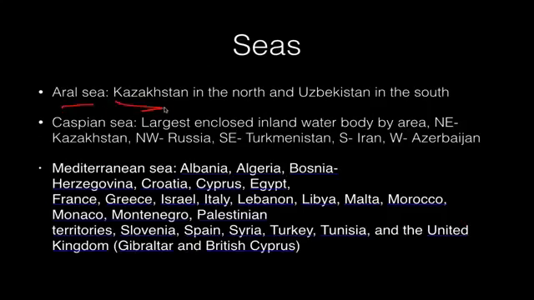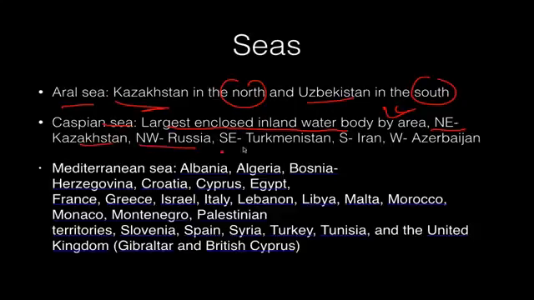Aral Sea, surrounded by Kazakhstan in the north, Uzbekistan in the south. Caspian Sea, largest enclosed inland water body by area. Northeast you have Kazakhstan, northwest Russia, southeast Turkmenistan, south Iran, west Azerbaijan. Mediterranean Sea, too many countries, still I'll go through them: Albania, Algeria, Bosnia Herzegovina, Croatia, Cyprus, Egypt, France, Greece, Israel, Italy, Lebanon, Libya, Malta, Morocco, Monaco, Montenegro, Palestinian territory, Slovenia, Spain, Syria, Turkey, Tunisia, United Kingdom. Not the UK, but Gibraltar and British Cyprus.